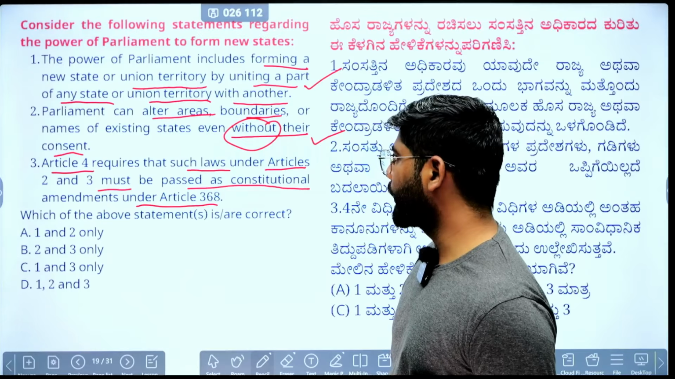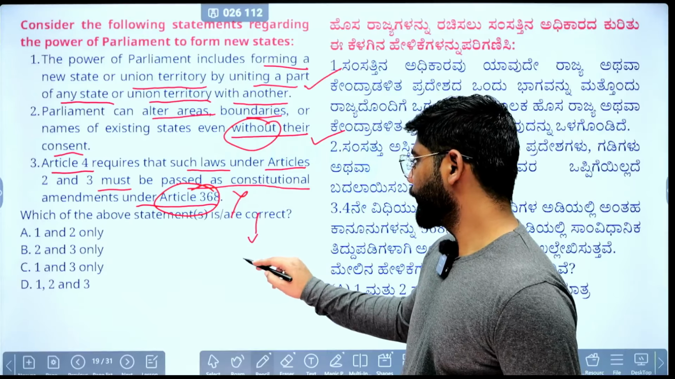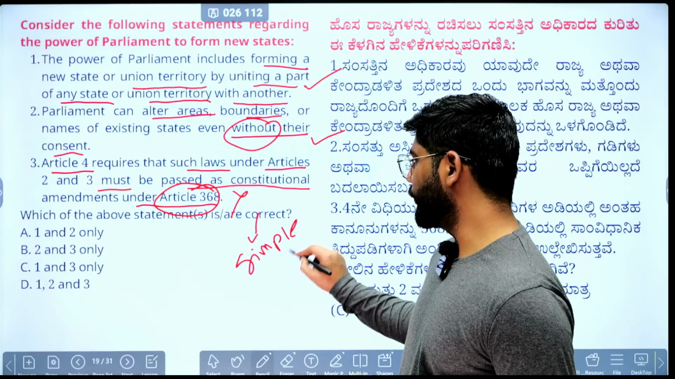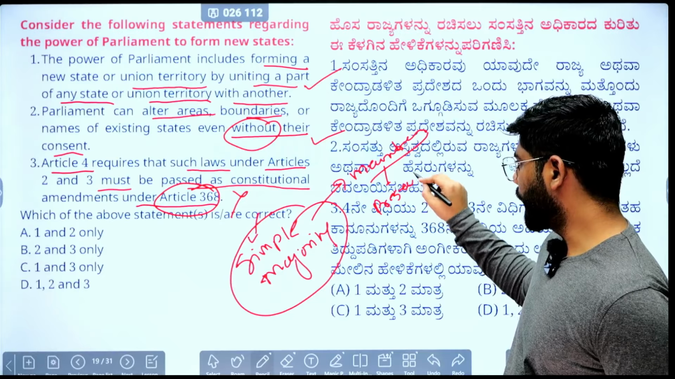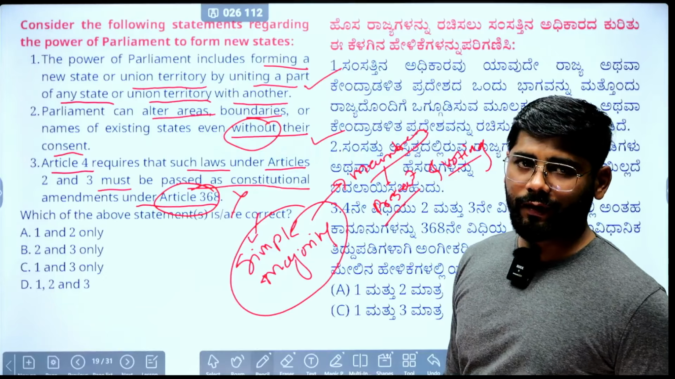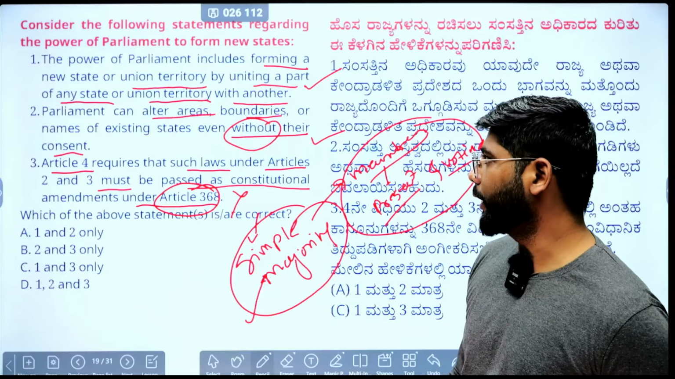No, this is the wrong statement, because a bill under Articles 2 and 3 will not be considered a constitutional amendment. So Parliament can enact this bill through a simple majority. Simple majority means the members present and voting. The procedure is the same as we follow for ordinary legislation. So the same procedure applies here also. With a simple majority we can proceed.